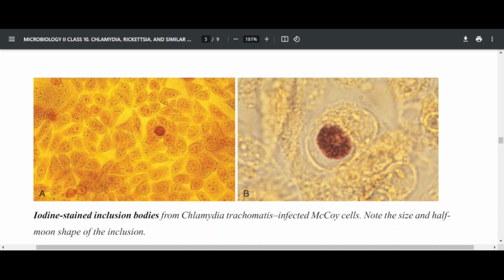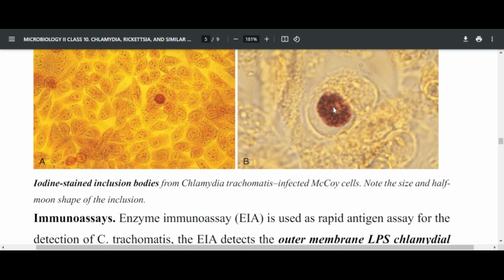They can be shown like this, as you can see, intracellular inclusion bodies within this one, which is iodine stained, and also the infected McCoy cells that we use for culture. You can see the intracellular inclusion of Chlamydia trachomatis, and you can see the iodine staining.